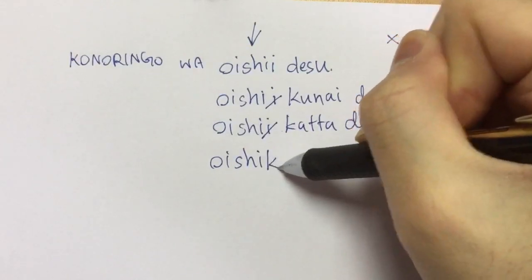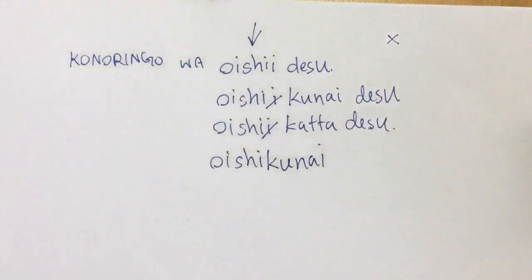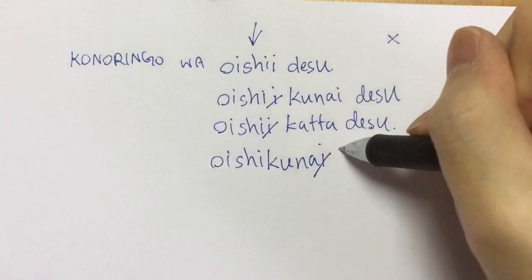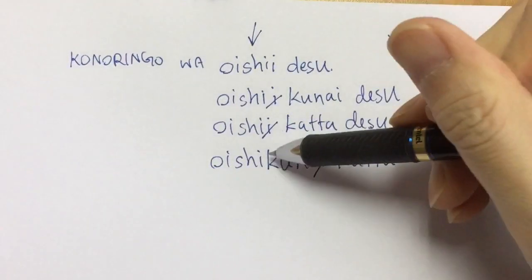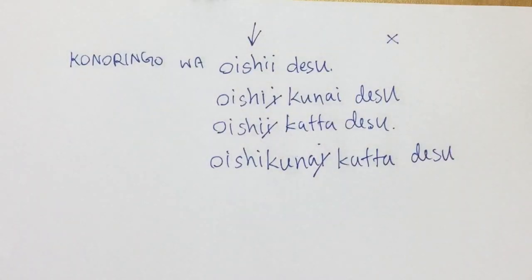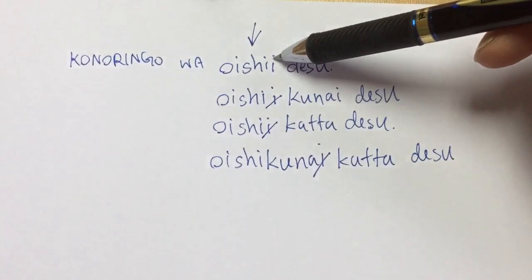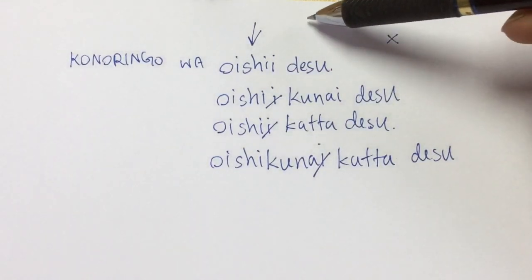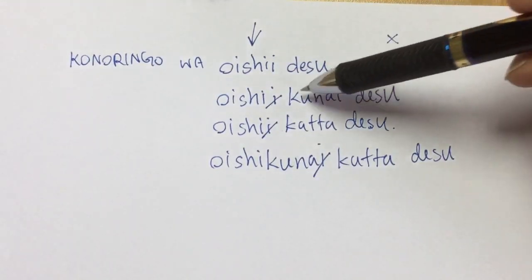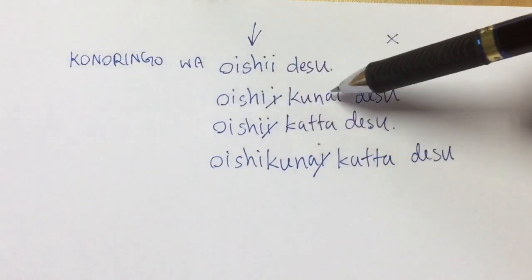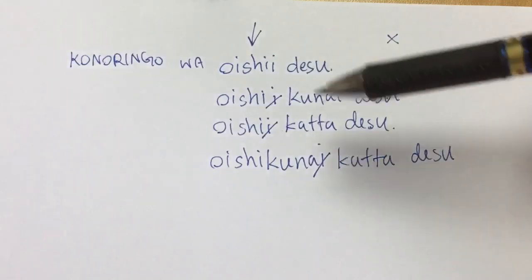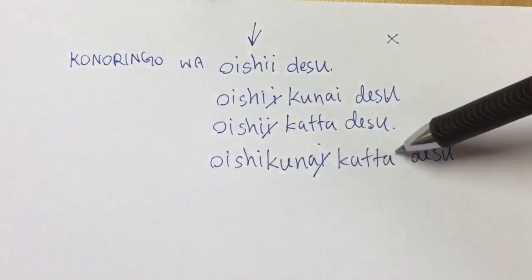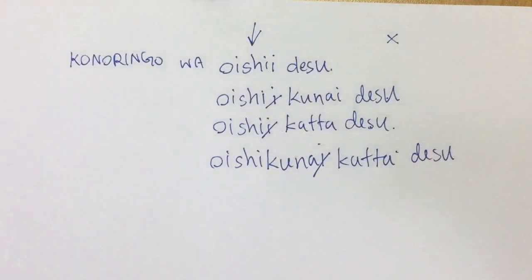You make it negative first: おいしくない. You cut off the い and add past form かった. おいしくなかったです。So from おいしいです, if you want to change into negative, you change the adjective itself: おいしくないです。おいしかったです, past, and おいしくなかったです, past negative.